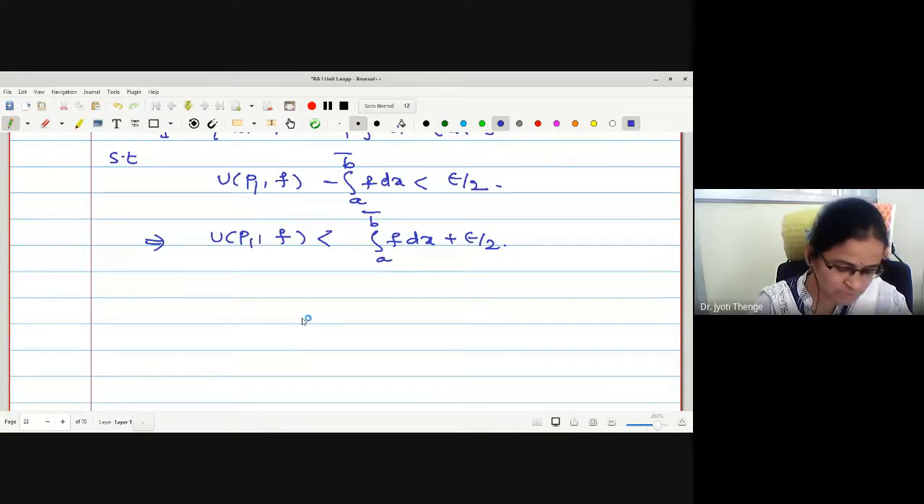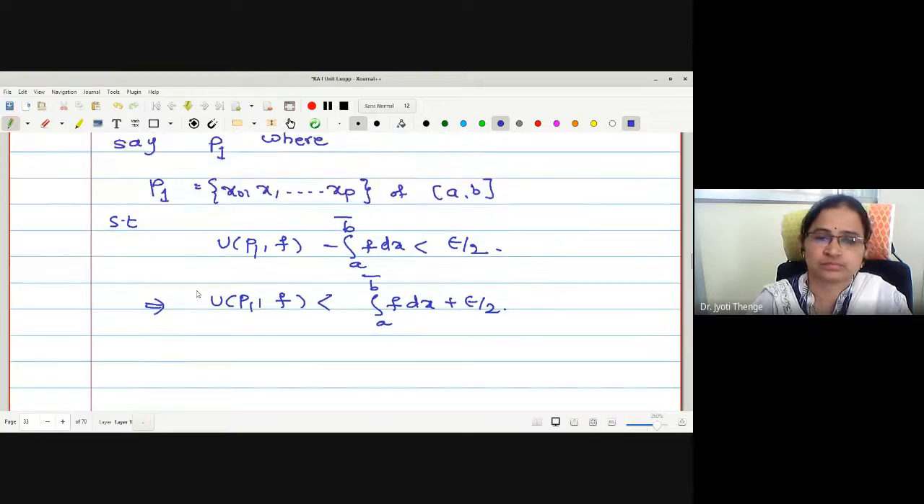How many points does this partition P1 have in all? x0 to xp points I have written. How many points do we have in all? P plus 1. And if I exclude the end points, how many points do we have?